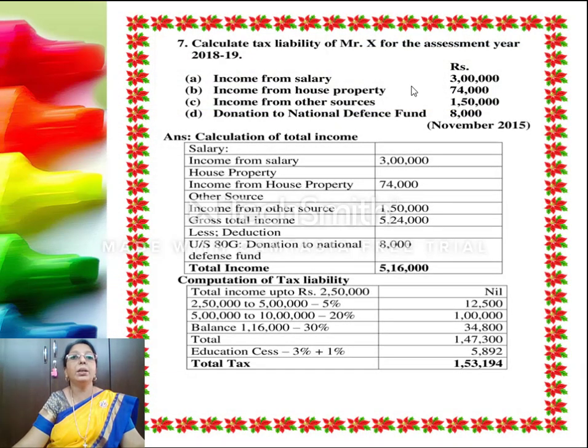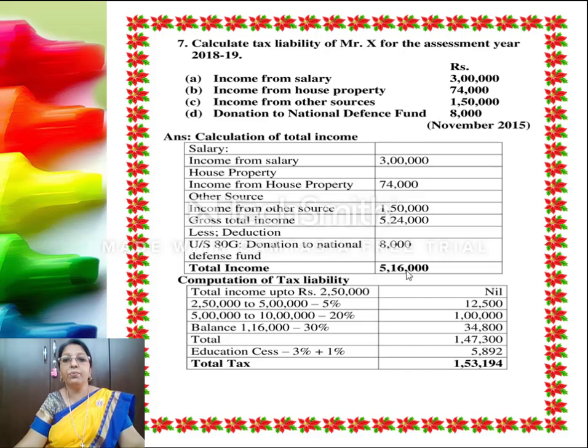Now the tax liability of this particular person has been calculated. 3 lakh salary income, house property income 74,000, other source income 1,50,000 and income from donations which has been contributed is 8,000.